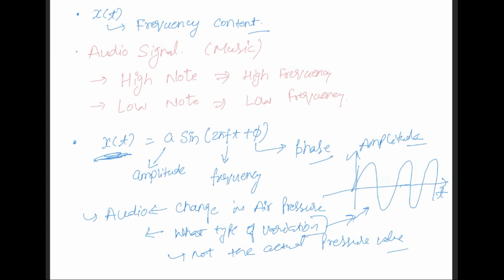Just for simplicity, as we go ahead, for the time domain signal, let's assume A equals 1 and phi equals 0. I just want to take a simple example in the beginning.